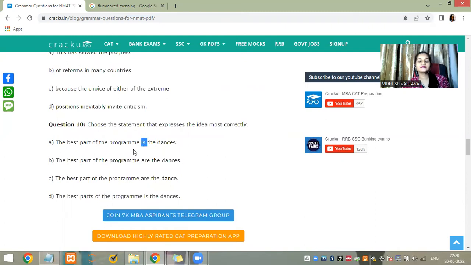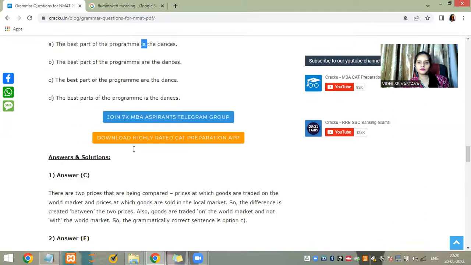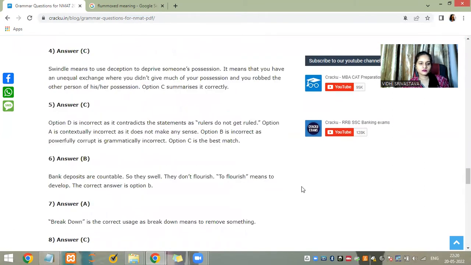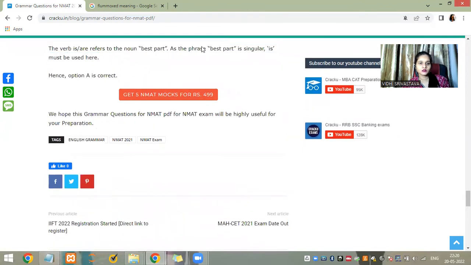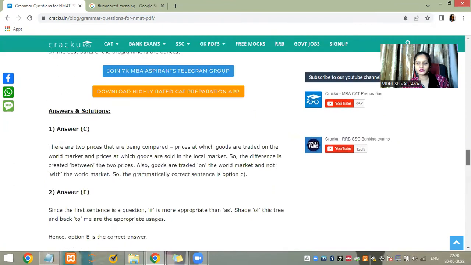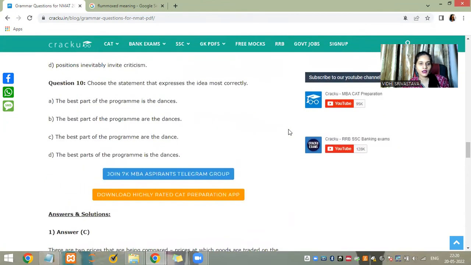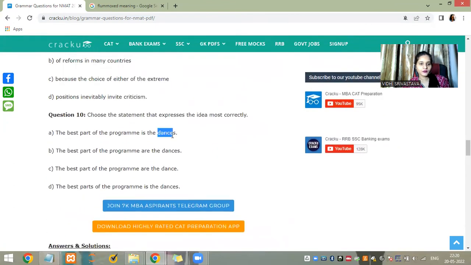Best part is singular. So the verb should be "is", singularly. And "are the dance": this "are" is not being used for the noun dances.